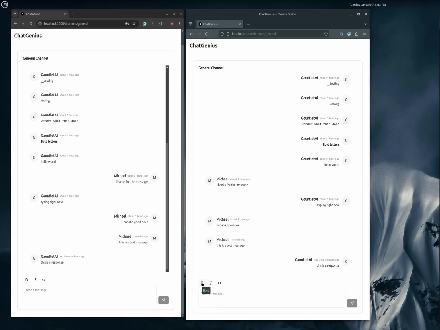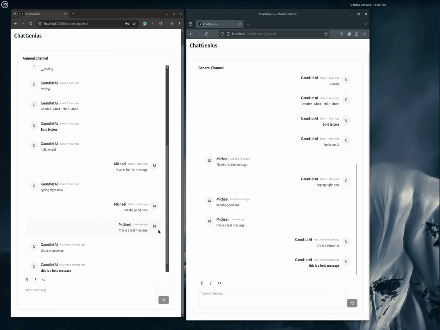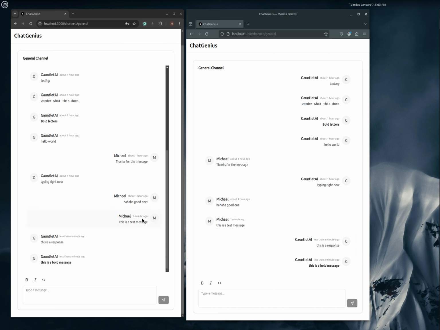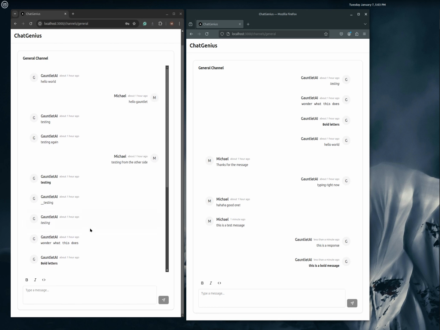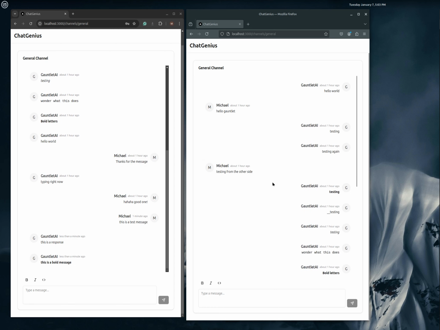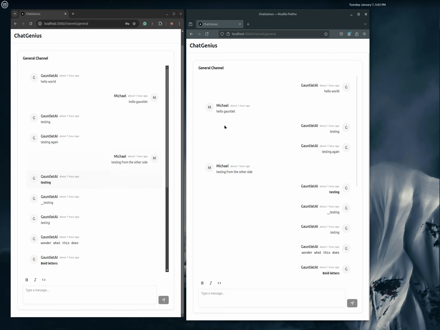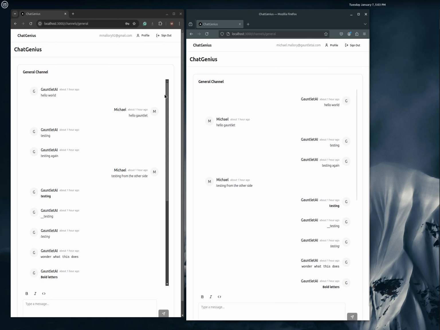Some little fun functionality. I've got some really bare bones, like bolding and italics in here. All it does is drop in the markdown for it, but it does technically work. Yeah, the italics work too, and that all seems to be working. So yeah, after 24 hours, I've got the chat portion finished.